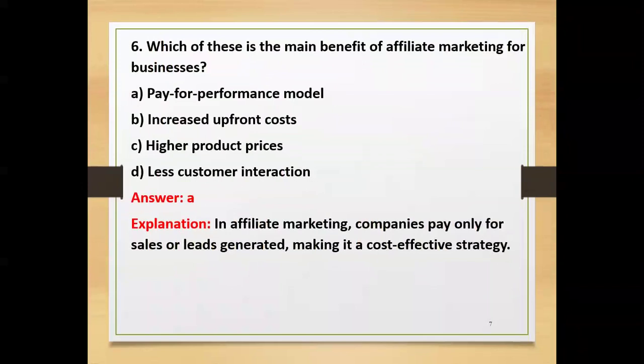Another one, which of these is the main benefit of affiliate marketing for businesses? Is it pay for performance model, increased upfront cost, higher product prices, less customer interaction? The answer is pay per performance model. Affiliate marketing totally relies on the pay for performance model. In affiliate marketing, companies pay only for your sales or leads generated, making it a cost effective strategy.